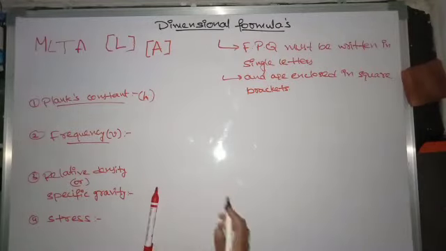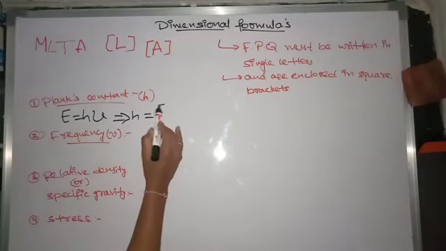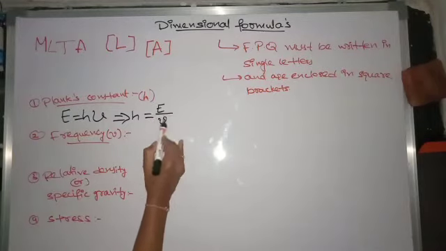From energy, we know that the formula for energy is E equals h nu, where h is the Planck's constant. From this equation, h, that is Planck's constant, is written as E by nu, where nu is the frequency. So before writing the dimensional formula for Planck's constant, we will derive the dimensional formula for frequency, so that you can substitute this frequency nu in this equation.